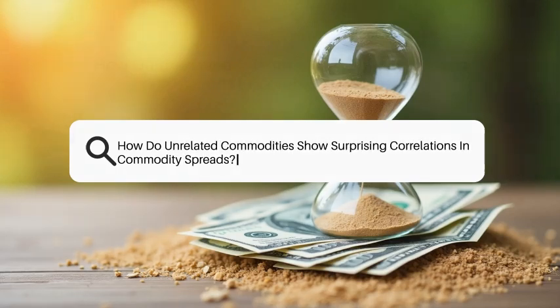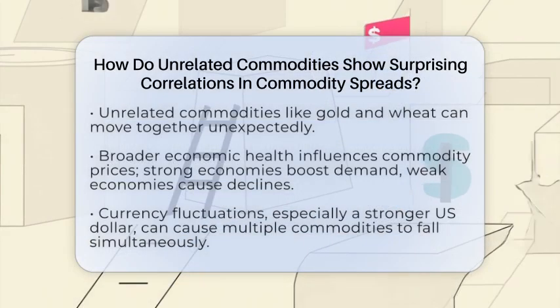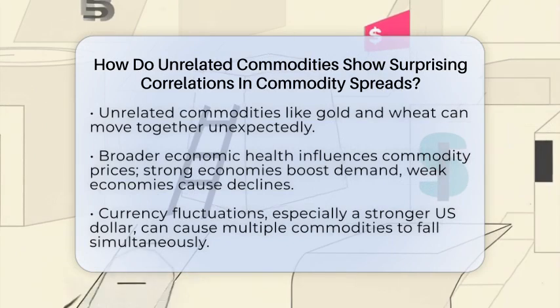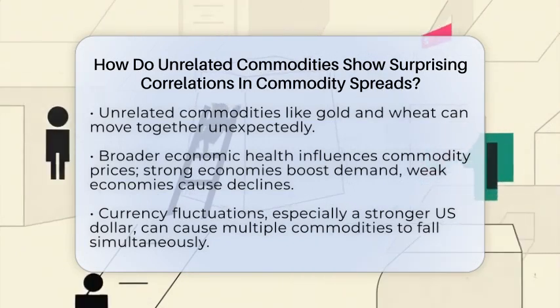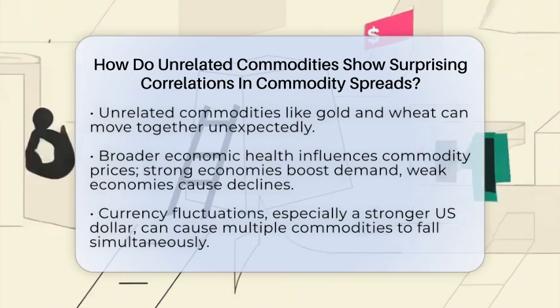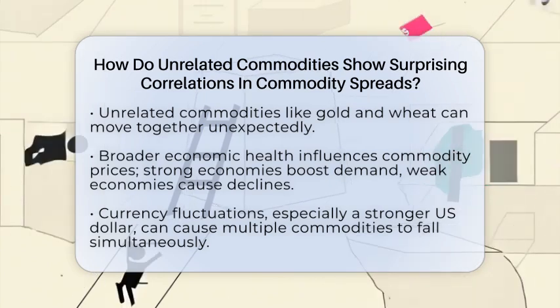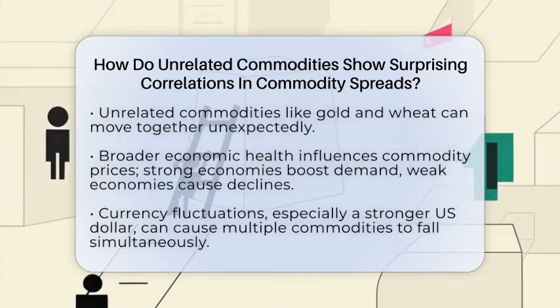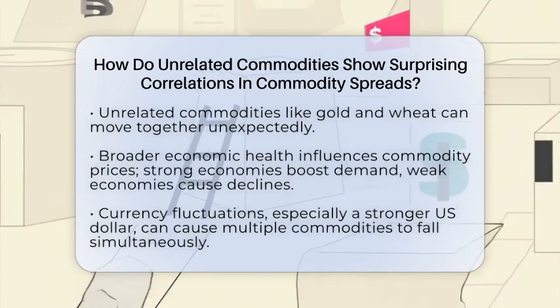How do unrelated commodities show surprising correlations in commodity spreads? Imagine two commodities that seem completely different, like gold and wheat, suddenly moving in sync. It might seem strange, but there are real reasons behind these unexpected links. When traders look at spreads between commodities, they often notice these surprising correlations.